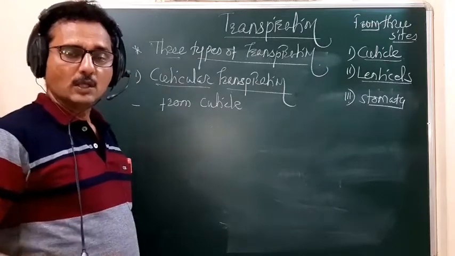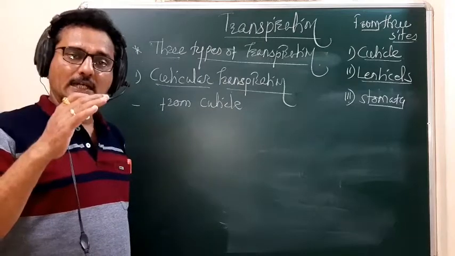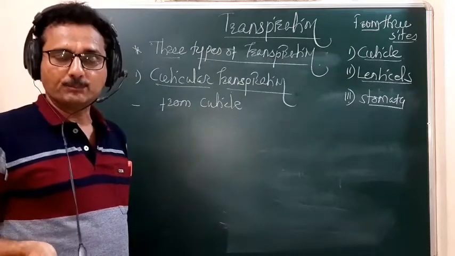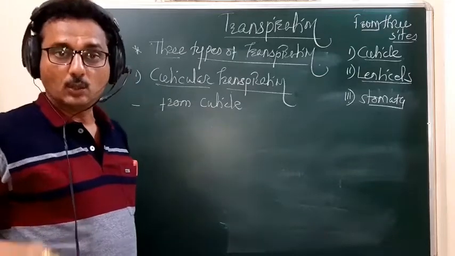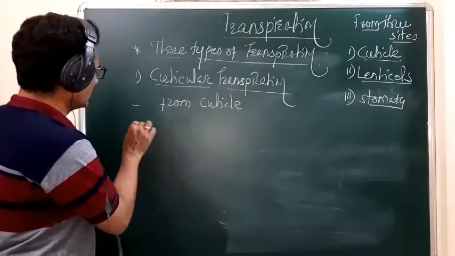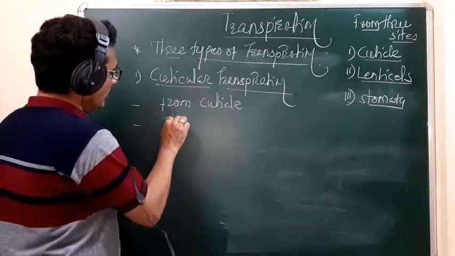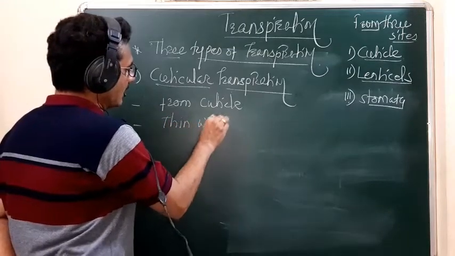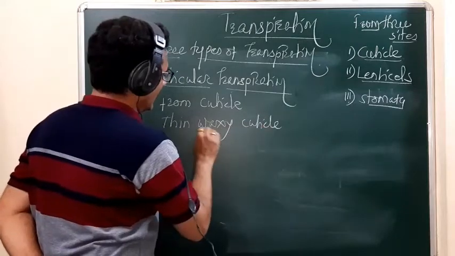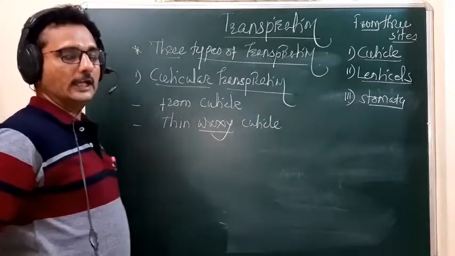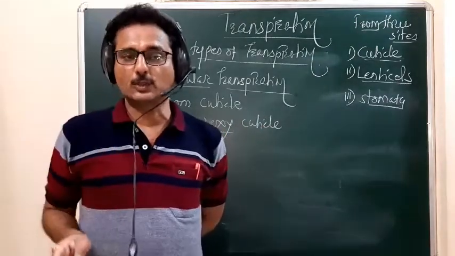Remember student, all over the entire aerial portion of the plant body, there is a deposition of thin waxy cuticle over the epidermis. Thin waxy cuticle over the entire aerial portion of the plant body.